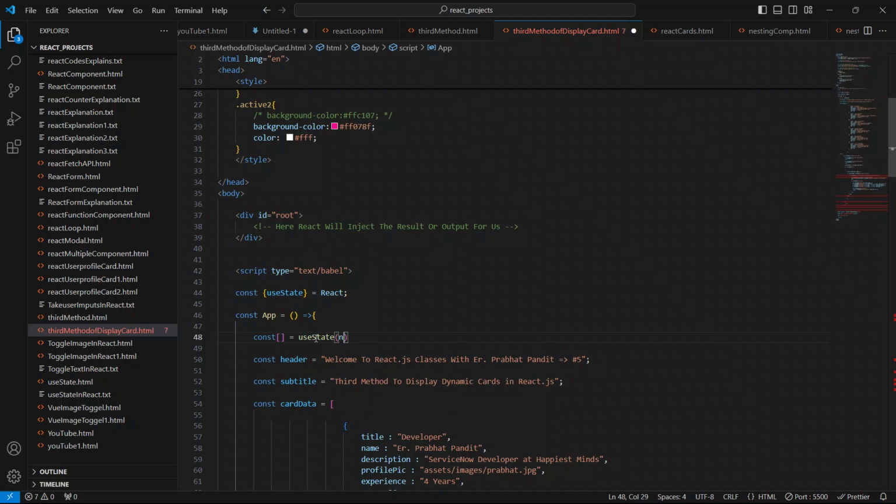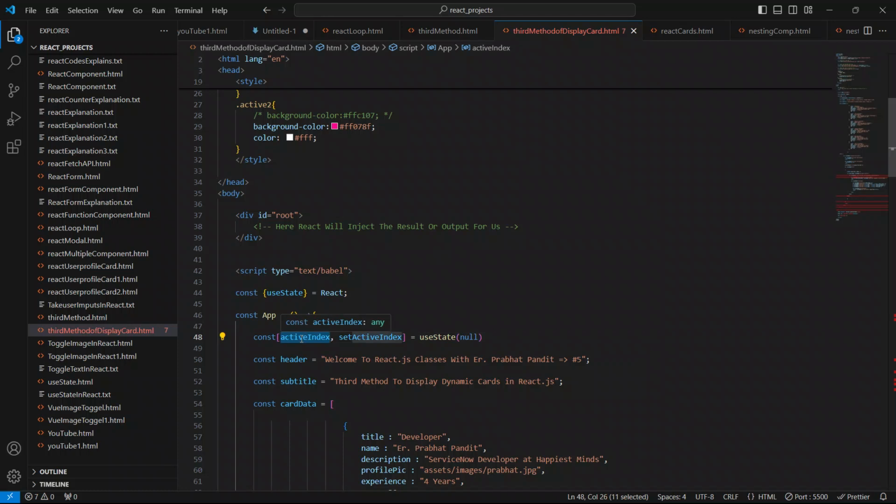We will use useState, and this is known as array destructuring inside React. I will say activeIndex, and I will also create the setter function, so I'll say setActiveIndex. So guys, this is known as the state variable.